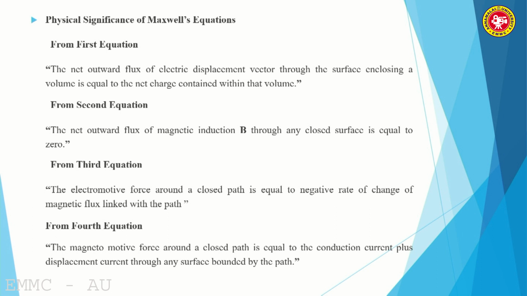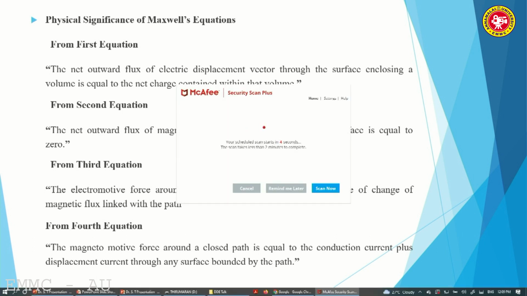First, the derivation of Maxwell's equations is a separate question, an essay type, that may be asked in Part C. Similarly, the physical significance of Maxwell's equations may be another Part C question. So take care and prepare well, separately, first the derivation of Maxwell's equations and next the physical significance of Maxwell's equations.